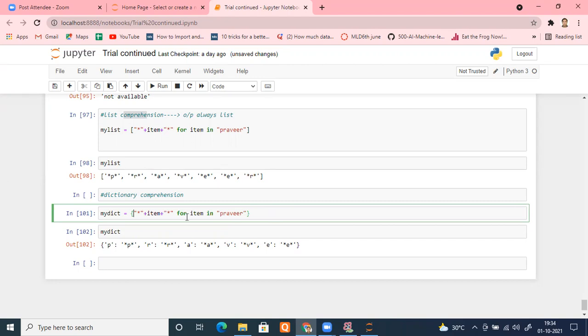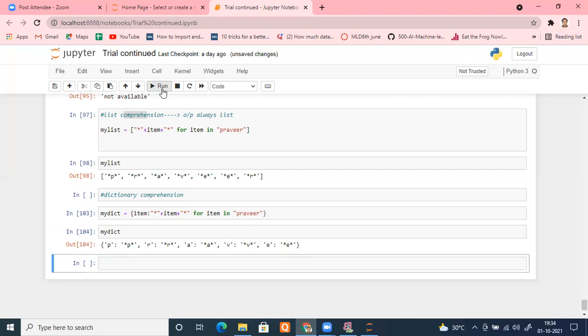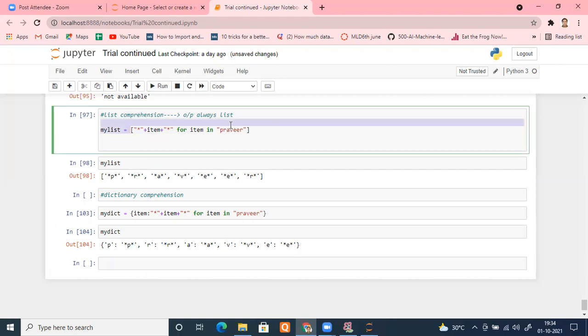If I want to convert it back into a dictionary, just press item colon, that's it, and it will do it for you. So the same thing you can apply to sets as well. Is it fine, everyone?